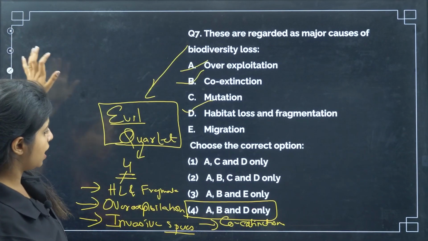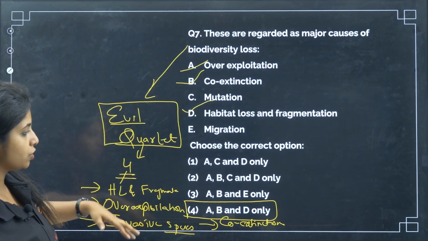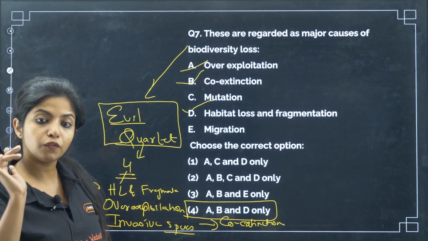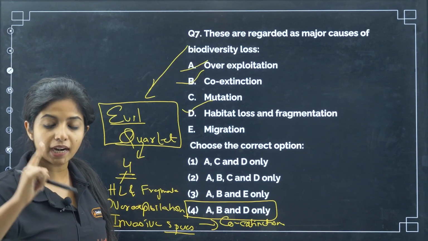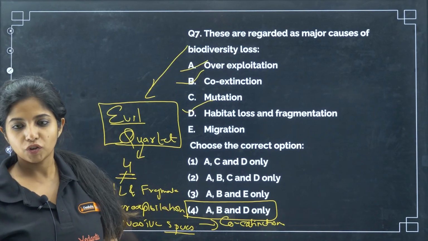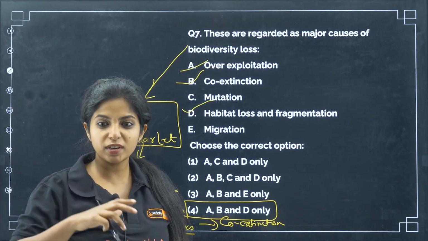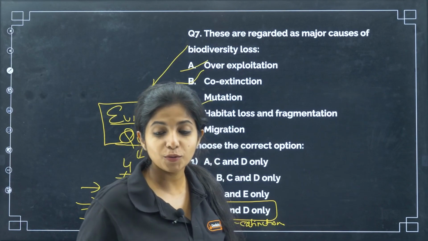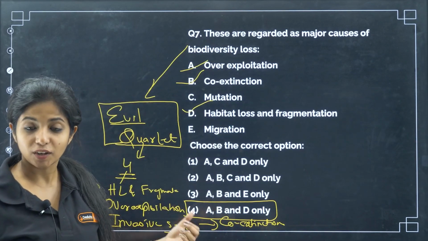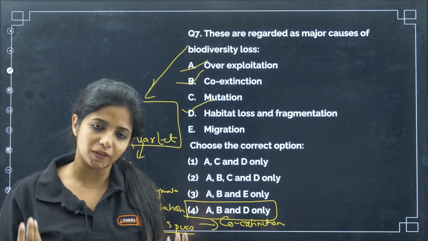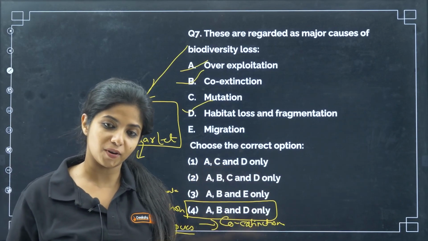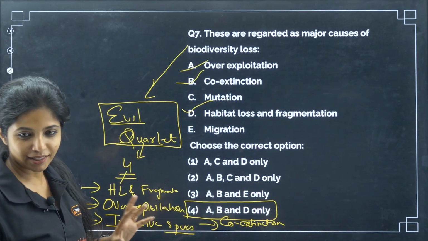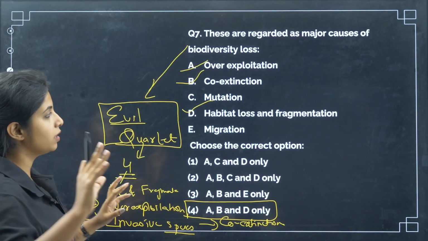Will you forget this? Habitat loss and fragmentation, overexploitation, invasive species, co-extinction. Just remember it like this. Overexploitation: if you keep overexploiting me, saying ma'am teach this, ma'am teach that, I'll die. Invasive species: some other teacher comes in who is much better than me, then I will be extinct. Co-extinction: if you are not there, I am not there. If you're not watching this video, I am not of any use. Nothing will happen like that, but this is a fun way of remembering things. If you want, you can remember it that way as well.